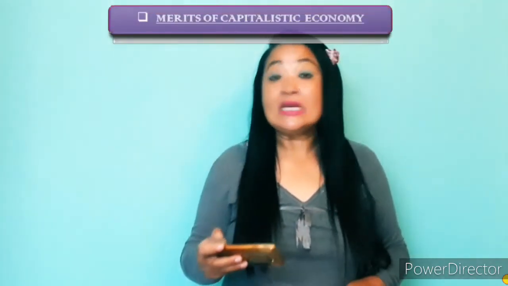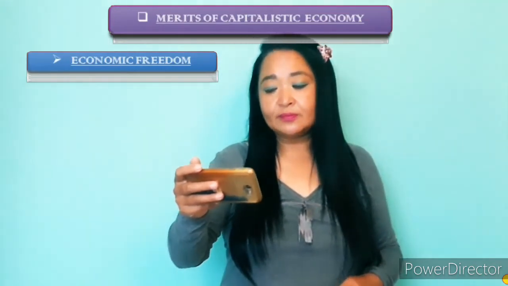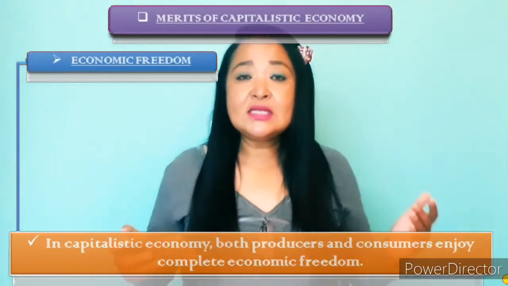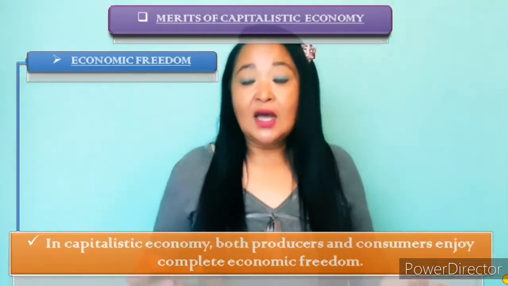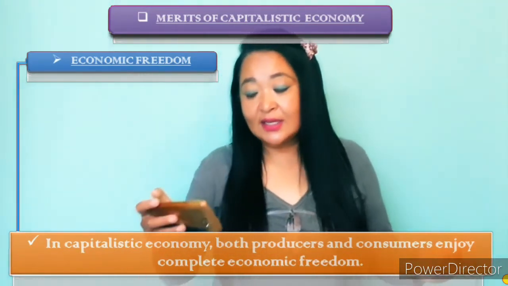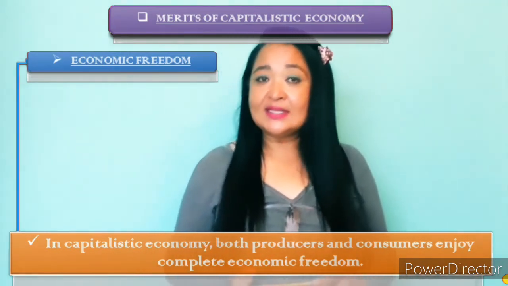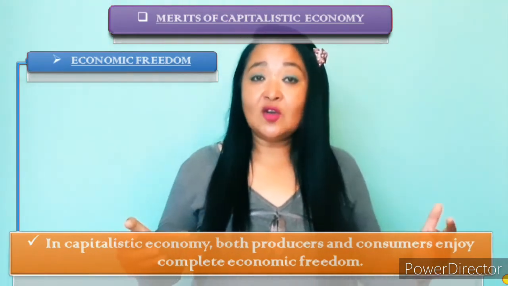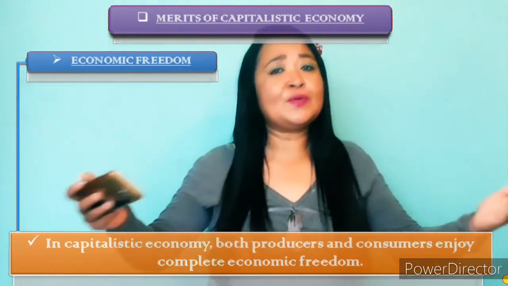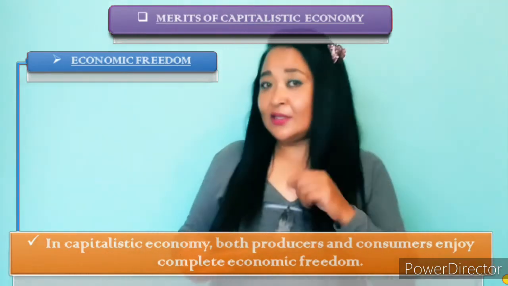The next is economic freedom. Now, what's economic freedom? See, in capitalistic economy, not only producers, even consumers enjoy what? They enjoy complete economic freedom. Now, what does this mean? It means that in capitalistic economy, producers are free to produce anything that they want. But there is one exception.